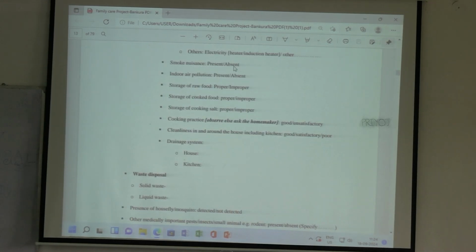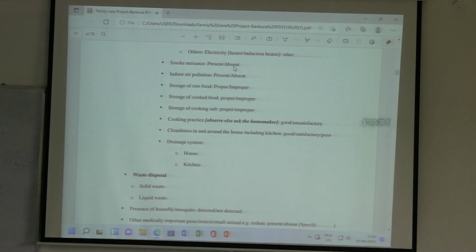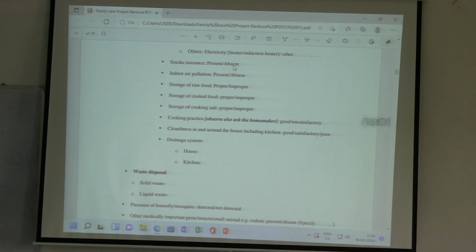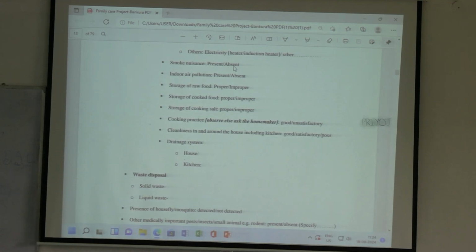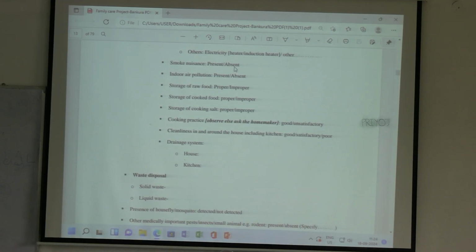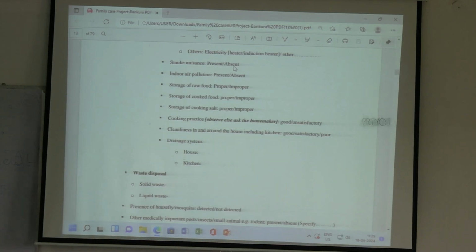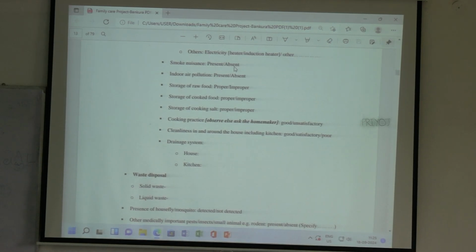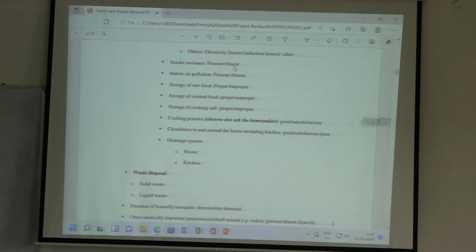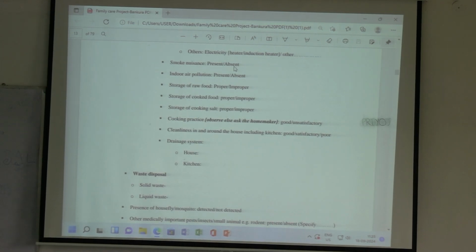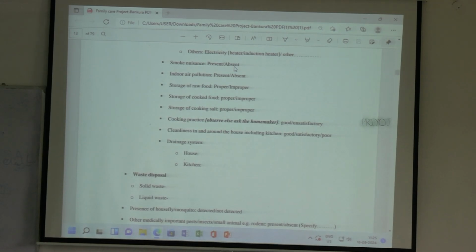Smoke nuisance: if the kitchen is inside the house or you are observing something being cooked, you have to see whether the smoke nuisance is present or absent. If you can see that directly, you say present. Or if you are seeing that the kitchen is inside the living room, or the veranda is not properly open, and the smoke can all come inside the room, then you say that smoke nuisance is usually present. Indoor air pollution, naturally resulting from that, might be present.